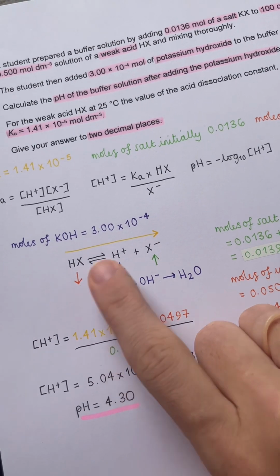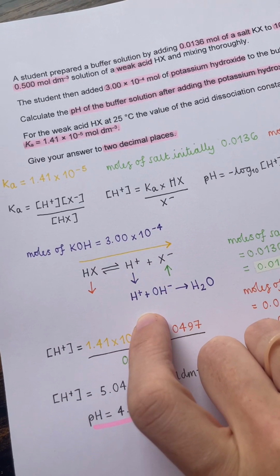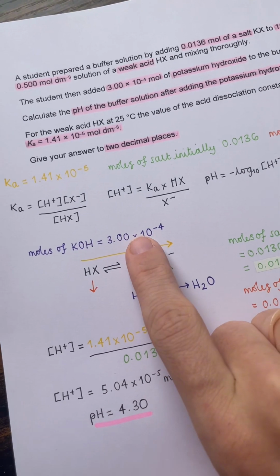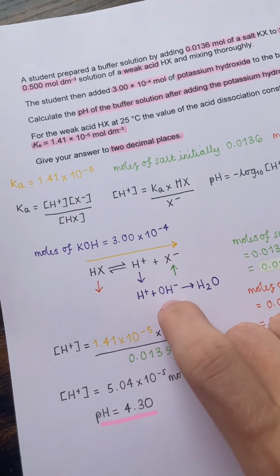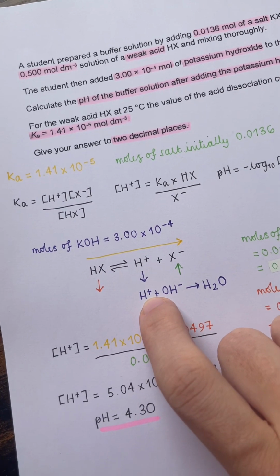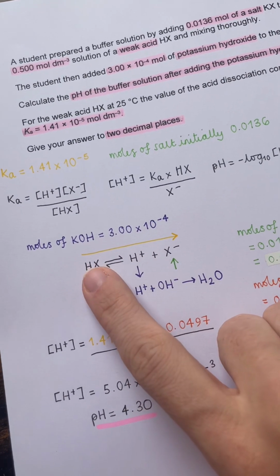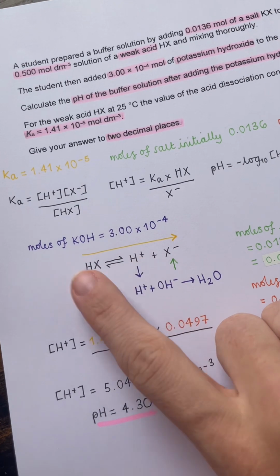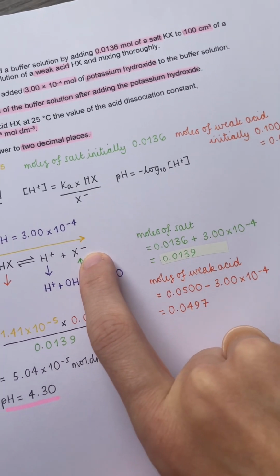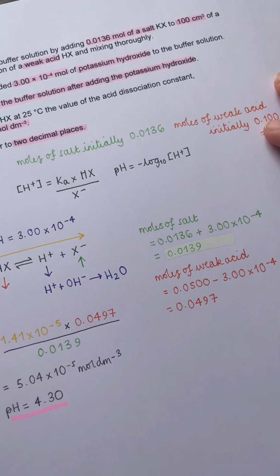And the amount that they will decrease and increase is the same as the moles of the potassium hydroxide that we added. Because these all react in a 1-to-1 ratio, that many moles of KOH, i.e. that many moles of OH minus from the KOH, will react with that amount of H plus. So that's the amount of H plus that then needs to be replaced. So that's the amount of HX that will dissociate, and that's therefore also the amount of X minus that will be made. So taking the moles of the salt and the moles of the weak acid that we had initially, we can make those changes.